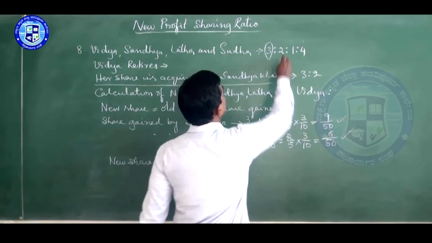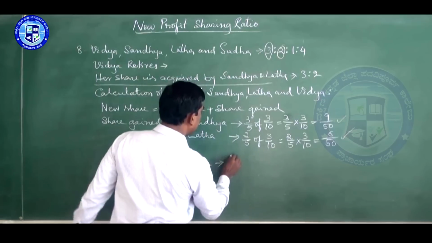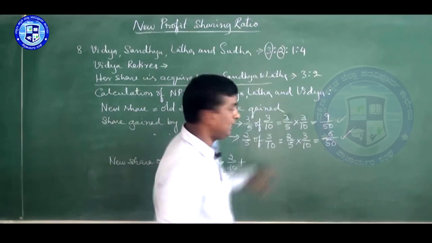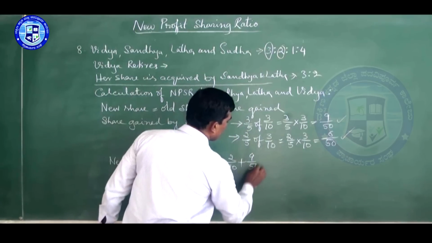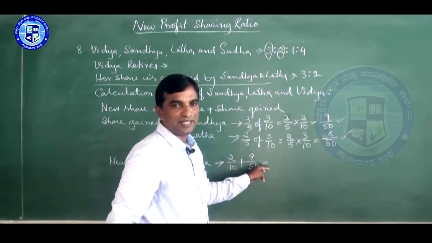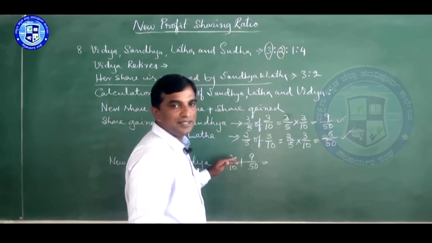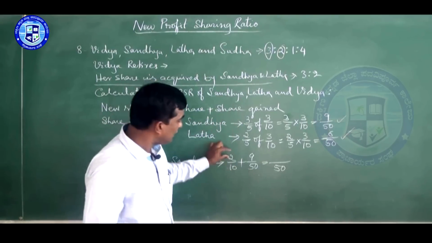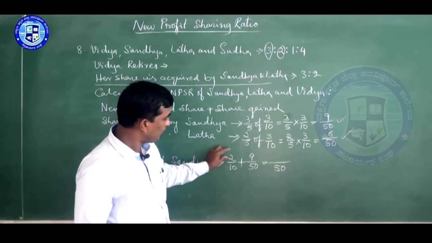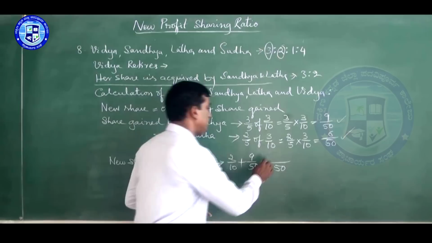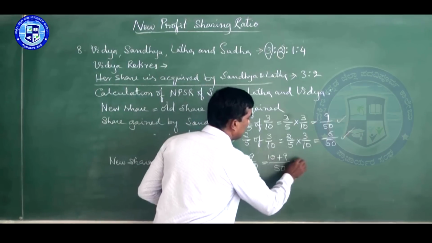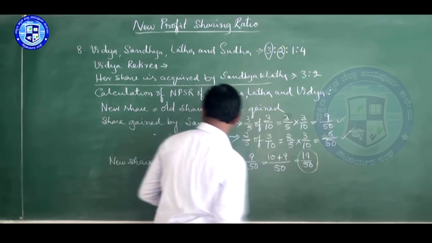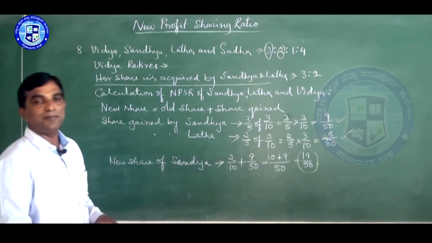Sandhya's old share, this one, that is 2 by 10 plus she gains 9 by 50. 50 is the LCM, we have to find out the LCM. Then while making 10 into 50, you have to make this also by the same figure. So 10 into 5, 2 into 5. That means 10 plus 9, that is 19 by 50. So new share of Sandhya is 19 by 50.